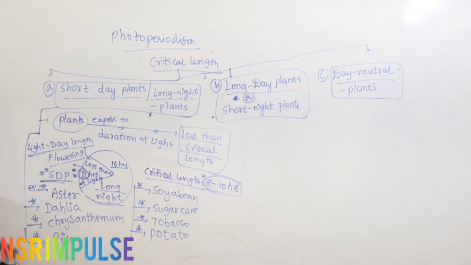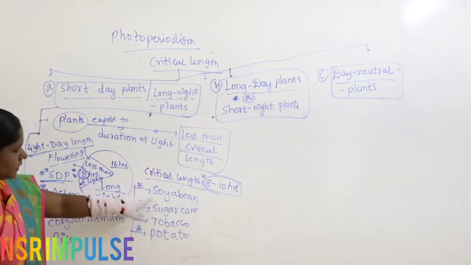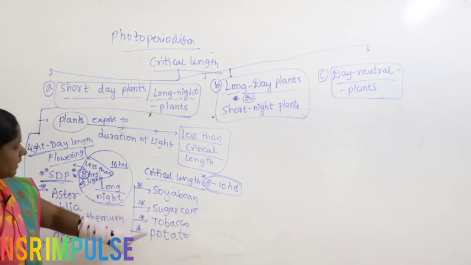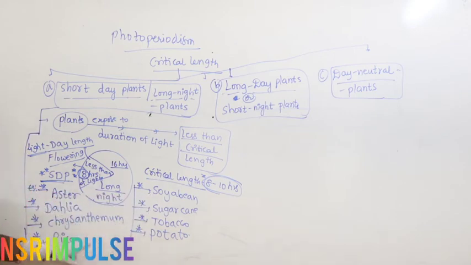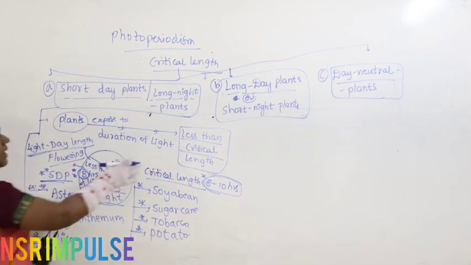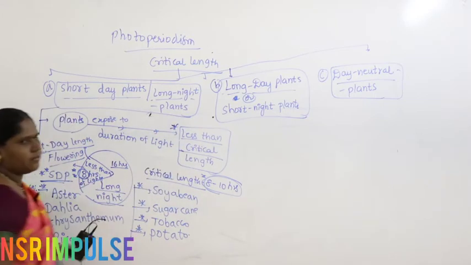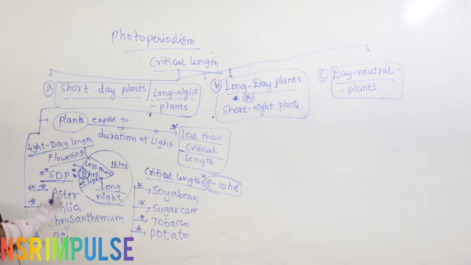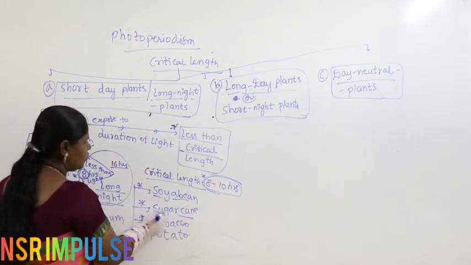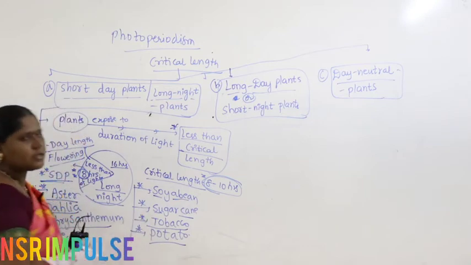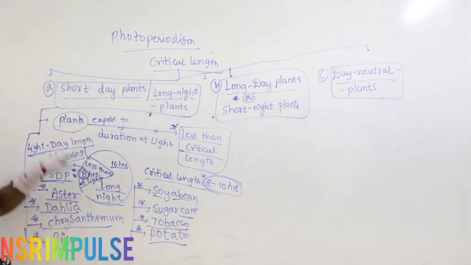What are the examples? Aster, dahlia, chrysanthemum, rice, and soya bean, that is Glycine max, sugarcane, tobacco, potato. These all plants will come under short day plants. Short day plant means they require light less than the critical length. I hope you got it. So, you have to practice all the examples: aster, dahlia, chrysanthemum, rice, soya bean, sugarcane, tobacco, as well as potato. So, these all will come under short day plants.